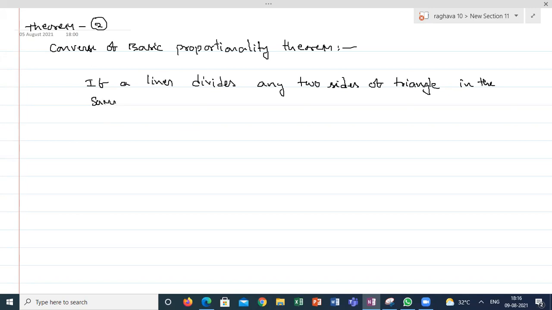Here they are giving that it is dividing in the same ratio. Then the line is parallel to the third side. This is the converse.